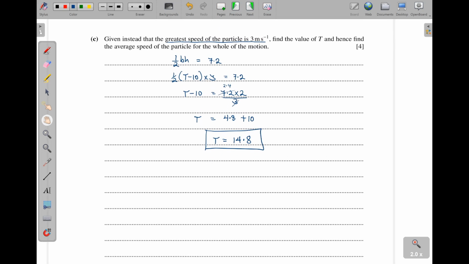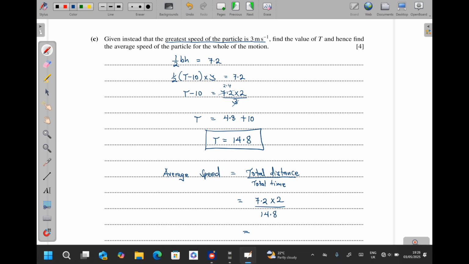Then they told us to find the value, and hence find the average speed. You know that average speed is equal to the total distance traveled over the total time taken. So average speed is equal to total distance traveled divided by the total time taken. And the total distance is actually 7.2 going forward and then coming back, so you multiply it by 2. Then we divide by the total time t, which is 14.8.